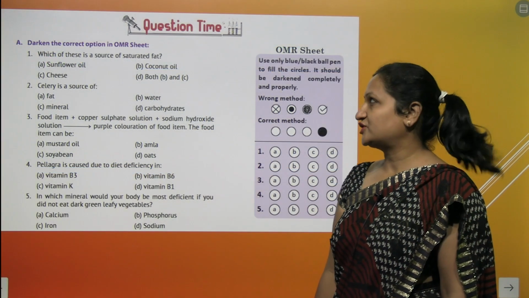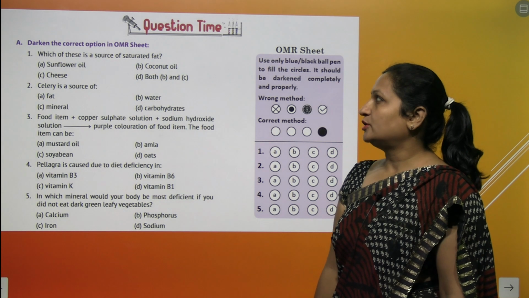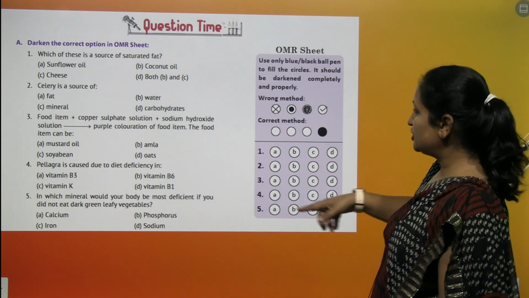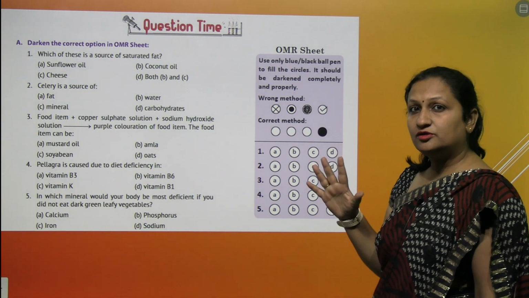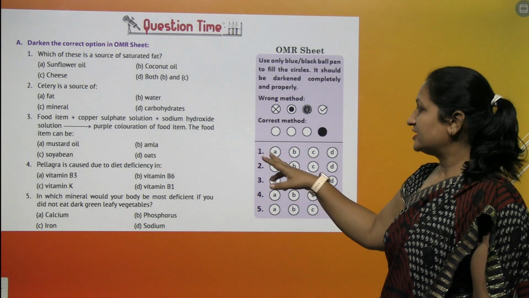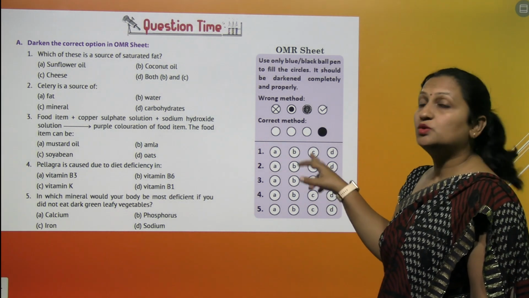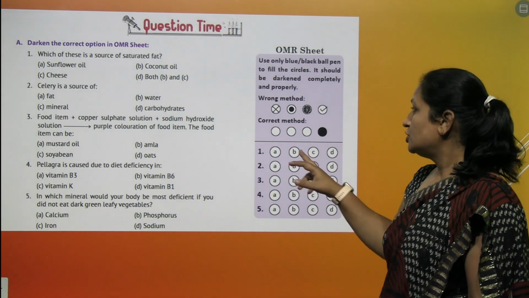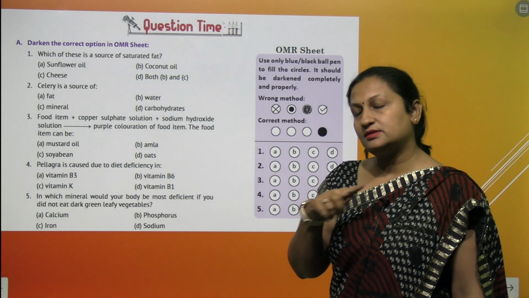Let's start with the question answers. First question: darken the correct option in the OMR sheet. So you'll have a sheet here where you'll have all the options given. For the correct answer, you have to darken that circle. For example, if the answer for the first question is B, you will darken the B section. You will not put any cross, you will not put any tick here. You will just darken the circle.